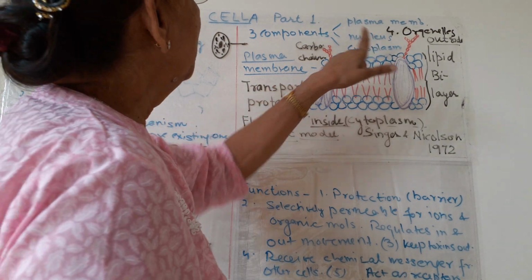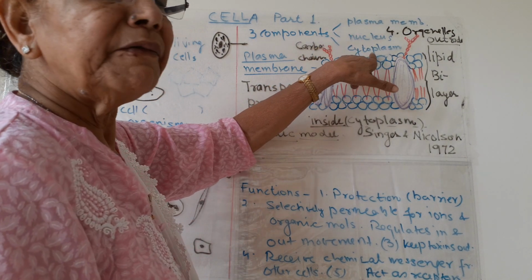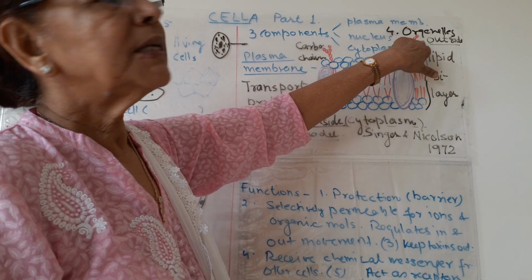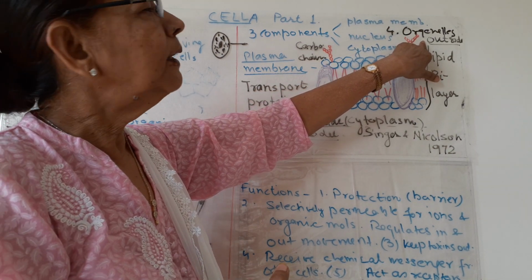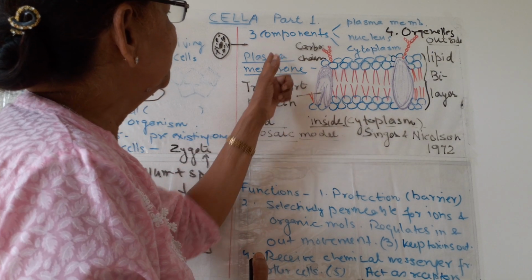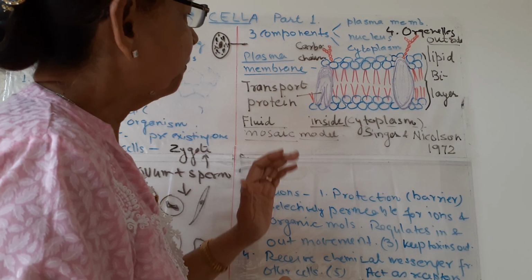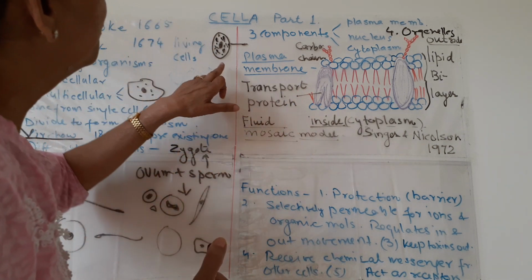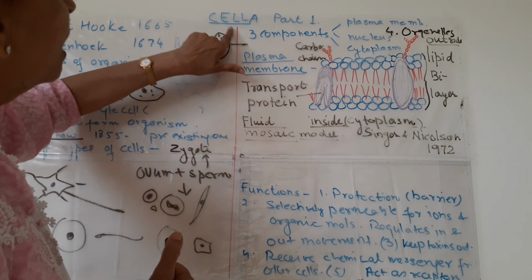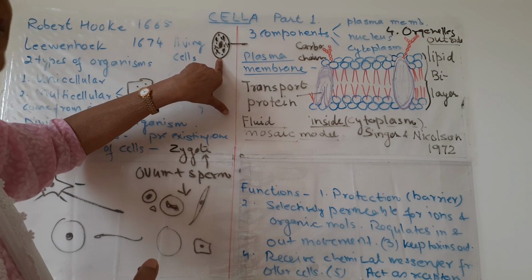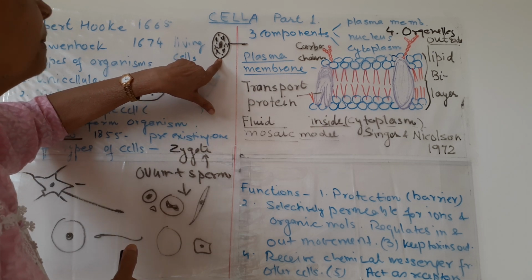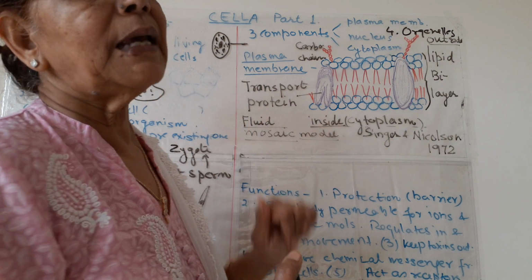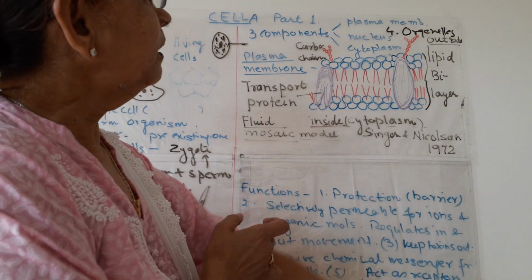We will study all of these one by one, along with 5-6 types of cell organelles in plants and animals. First of all, we will study the plasma membrane, also known as the cell membrane. As I have told you, if this is the cell, the outermost covering is the cell membrane or plasma membrane. First we should know its structure.